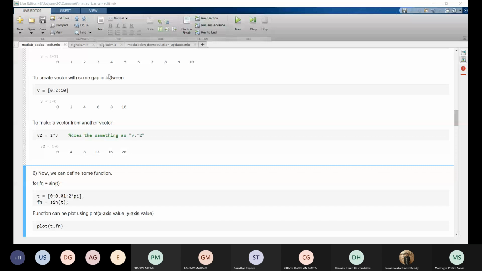So yeah, we can define another vector v2 from vector v by just doing 2 into v. So v2 has values 0, 4, 8, 12, 16 and 20 accordingly. So easily, we can define another vector from a vector by just this expression, right? Now moving on.